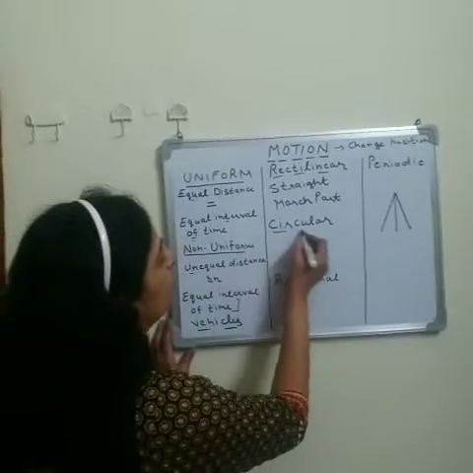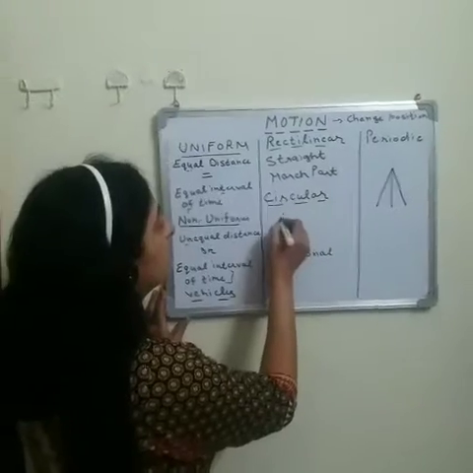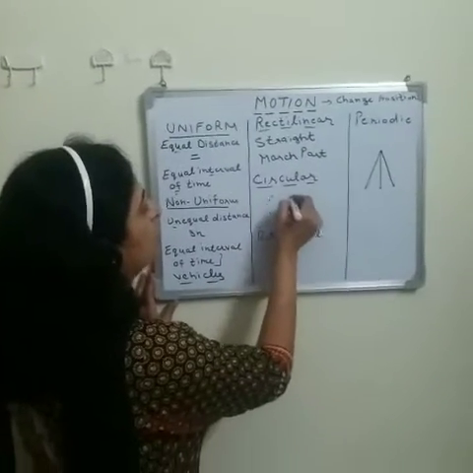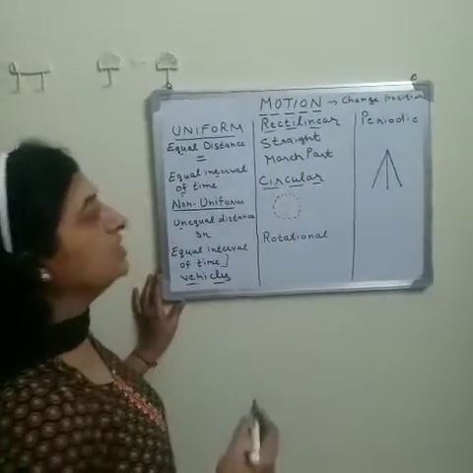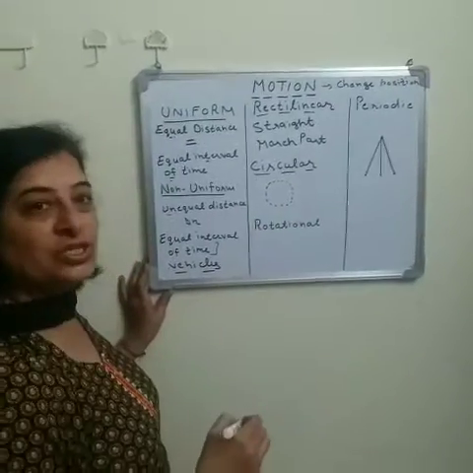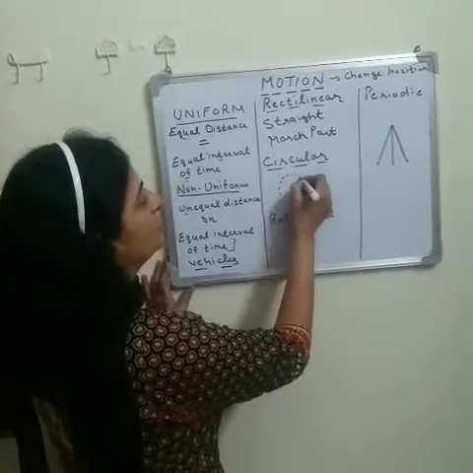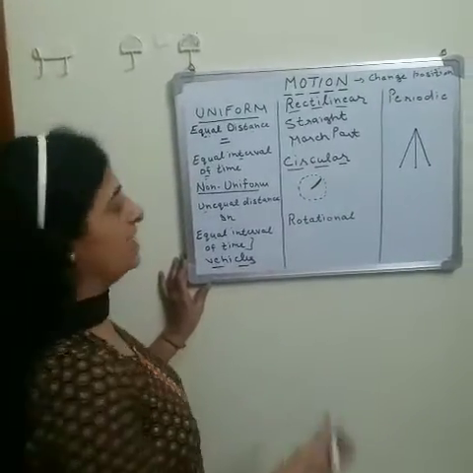Now circular motion. Circular motion means when any object moves in a circular path. For example, the hands of a clock show circular motion.